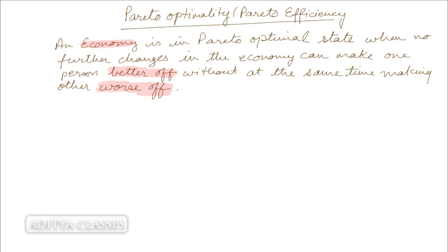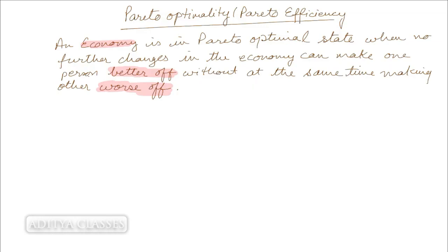As simple as that. We will be increasing the satisfaction level of one consumer, while we will not be reducing the satisfaction level of the other. This is what is Pareto optimal state.